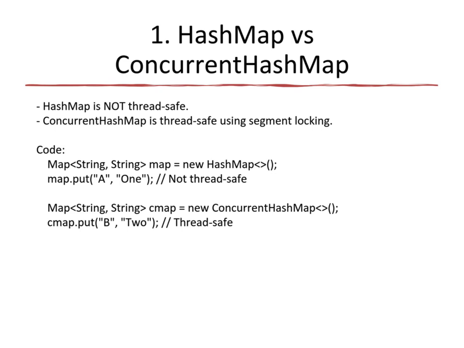In Java, a HashMap is not thread safe. If multiple threads try to modify it at the same time, it can lead to data corruption. A ConcurrentHashMap solves this problem. It is designed for concurrency and uses internal locks to allow safe multi-threaded access. In the example, the regular HashMap is unsafe, while the ConcurrentHashMap is thread safe.